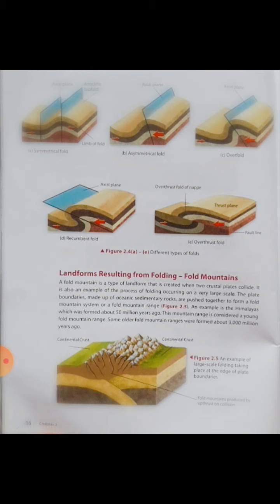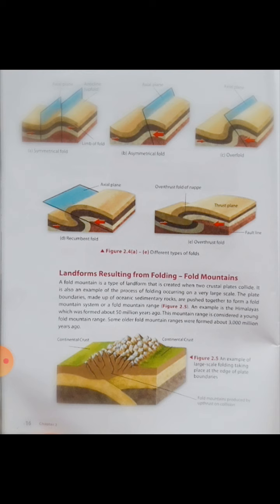It is also an example of the process of folding occurring on a very large scale. The plate boundaries made up of oceanic sedimentary rocks are pushed together to form a fold mountain system or a fold mountain range. An example is the Himalayas, which was formed about 50 million years ago. This mountain range is considered a young fold mountain range. Some older fold mountain ranges were formed about 3000 million years ago.